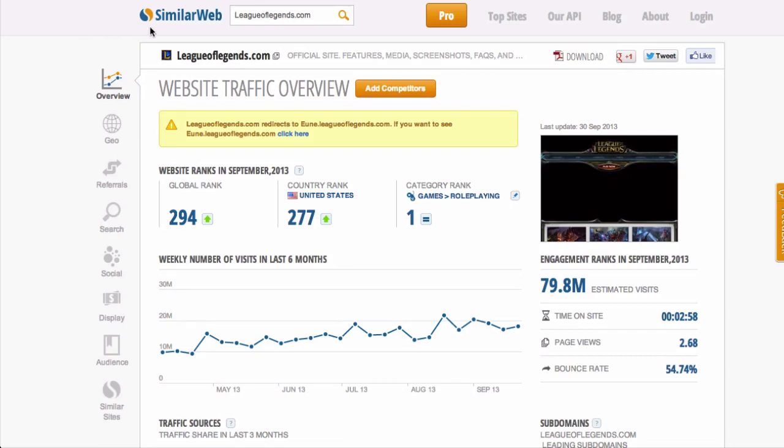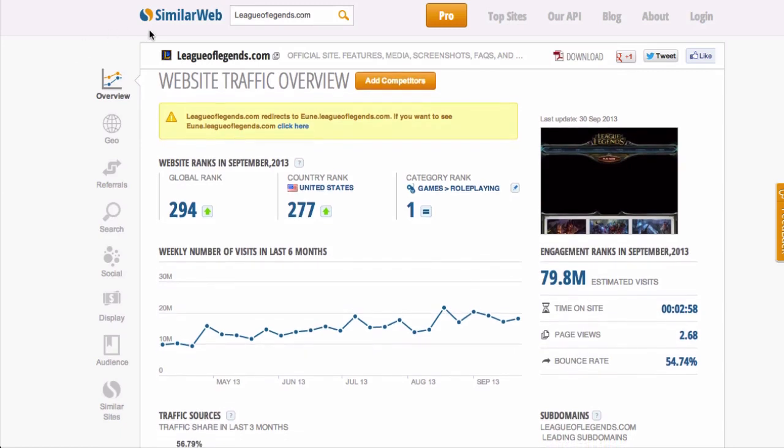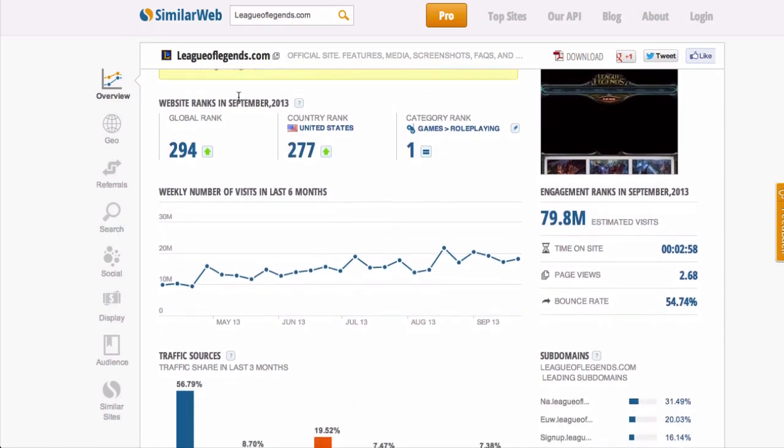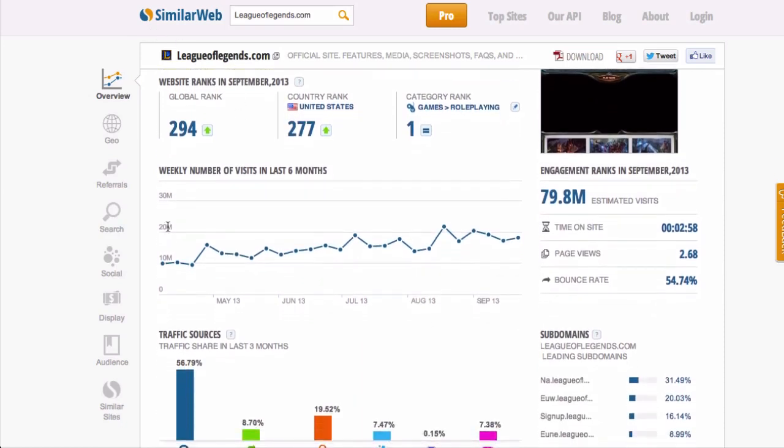All right, so SimilarWeb has basically everything you need for your campaign. This place rocks. So let's scroll down and talk about it. This is showing us how many visits they're getting each and every month. As you can see, it's getting about 80 million visits, which is unreal.